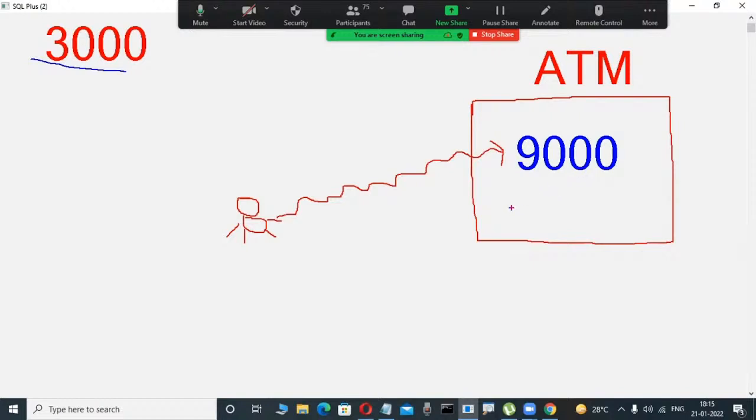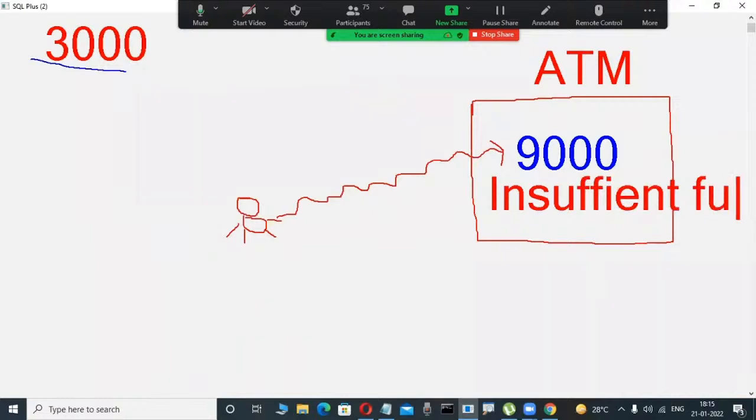In this case, it will give a message. You are observing your ATM machines, maybe some message will be displayed, suppose insufficient funds. Why? Because here your balance is low, 3,000, but you are trying to retrieve more than 3,000, that is 9,000, 8,000, 7,000 like that. How is it possible? In that case only the insufficient funds message will be displayed. But how does the ATM center know?